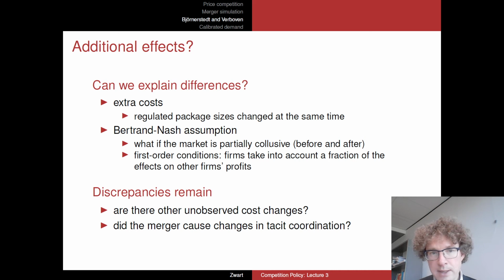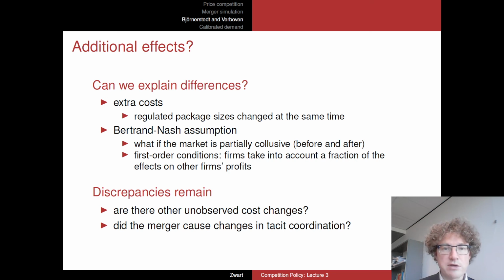Another robustness test, if you wish, or another explanation that they tested was, if you remember, the original merger simulation had as an assumption that these companies are playing the Bertrand-Nash equilibrium, and that allowed us, before the merger, to estimate what marginal costs are, and it also allowed us to simulate what prices would be at the same marginal cost after the merger. But of course, Bertrand-Nash behavior is just an assumption. Perhaps the game that these companies were playing was not complete price competition.